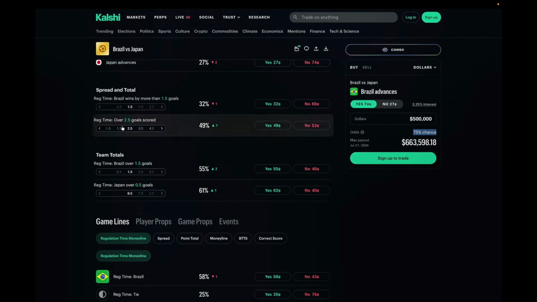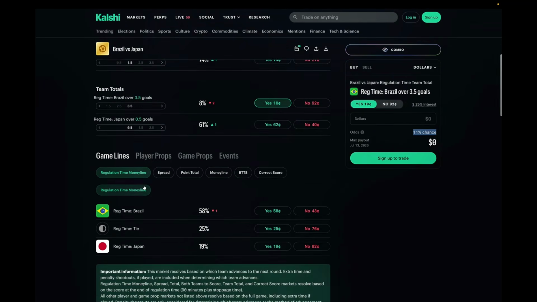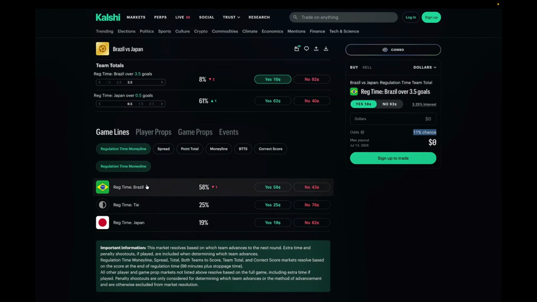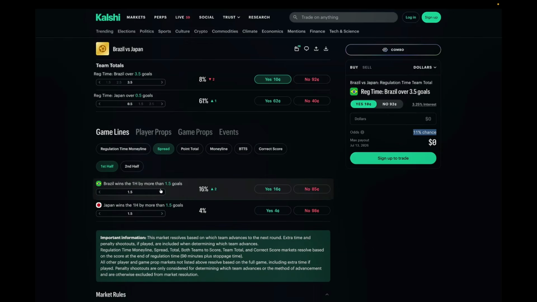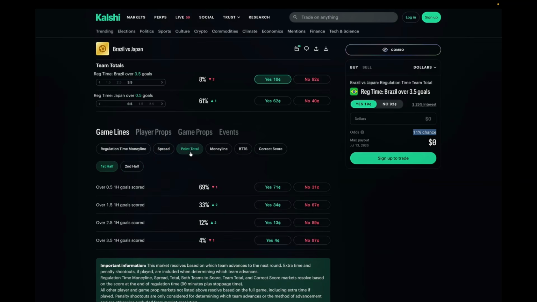Now, if we go ahead and scroll down a little bit more, you can see all the different options that we have here. Regular time spread, the total goals, that's regular time now. That's not including extra time or penalties or anything like that. That is within the 90-minute increment of the game. Team totals. Now, if we take a look at the regular lines here, this is Brazil to get a tie, the three-way, pretty much. That's what it is. And then you have first half, second half props here, point totals that you can get for first half, second half.